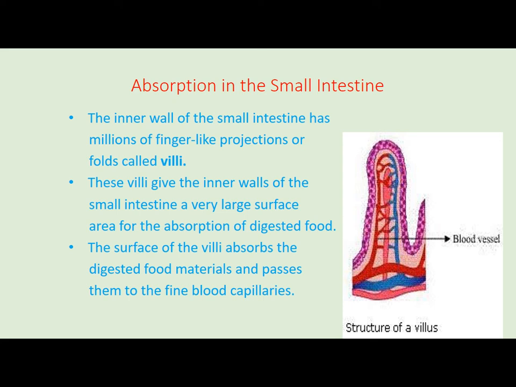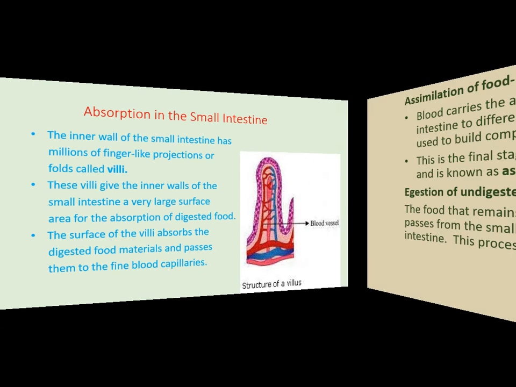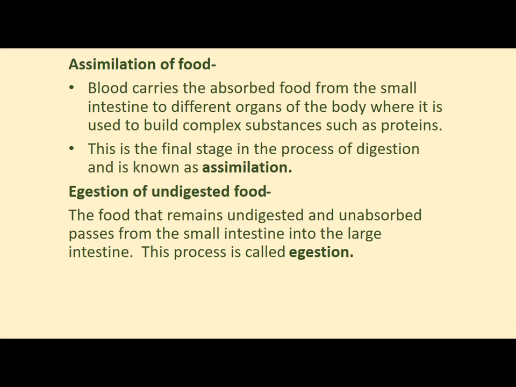The answer is absorption of food. And which part of small intestine helps in absorption? That is the villi. So the surface of villi absorbs the digested food materials and passes them to the fine blood capillaries. Now from here, blood will carry the digested food, and the next step will be assimilation of food.